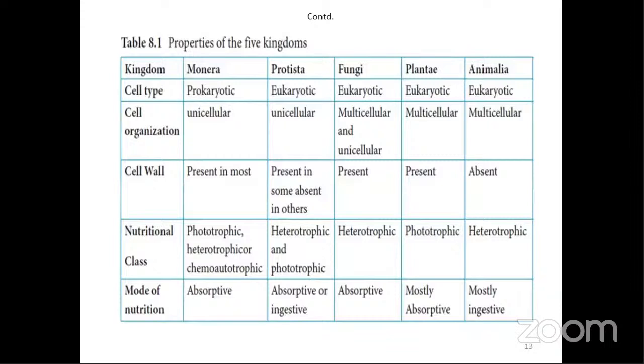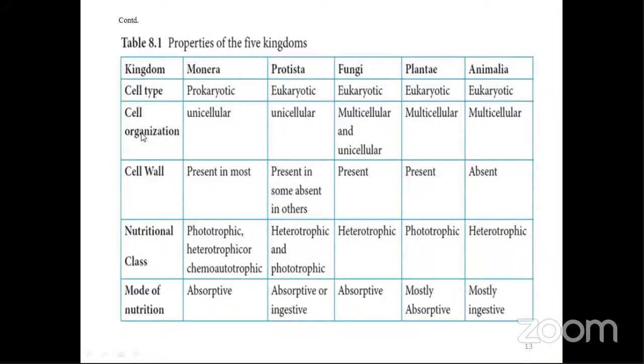Now see here the properties of these 5 kingdoms. The 5 kingdoms are mentioned up here, right? And vertically the organization or the characteristic is mentioned. Now in Monera, what is the cell type? Cell type means whether it is prokaryotic or eukaryotic. So Monera alone is prokaryotic, and all the remaining are eukaryotic. You should learn this chart, students. It will be easy for you to write the descriptive questions.